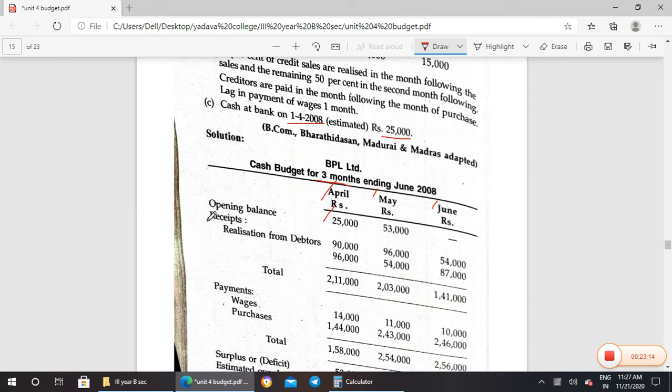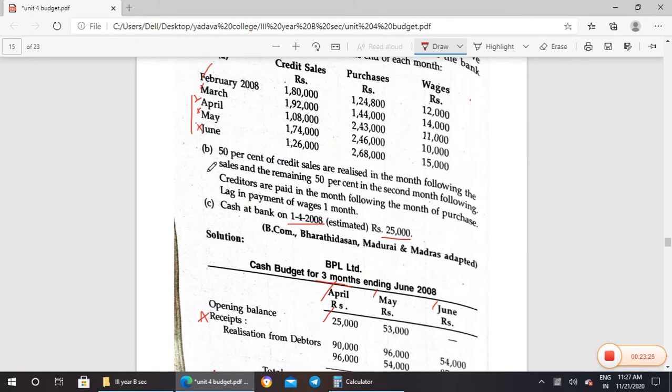Now we are going to talk about the receipts. Add receipts, less payments. So receipts realized from debtors. We already know 50% in the month following. That means February will be paid in March as well as in April. That is 50%.